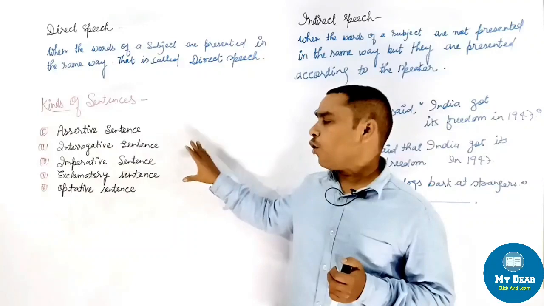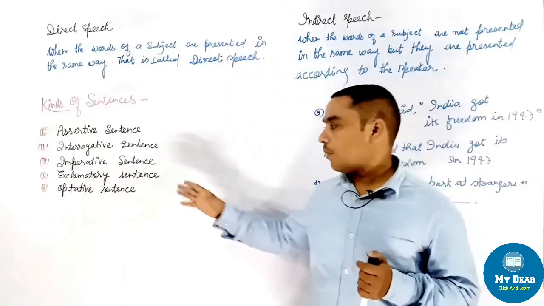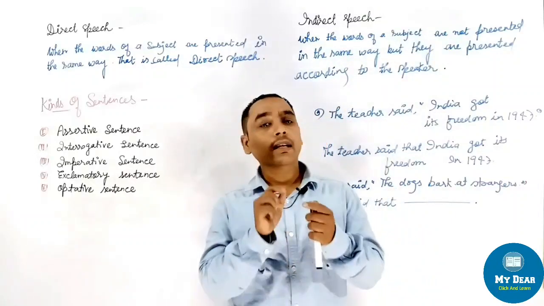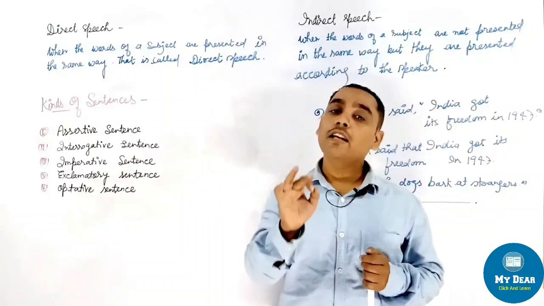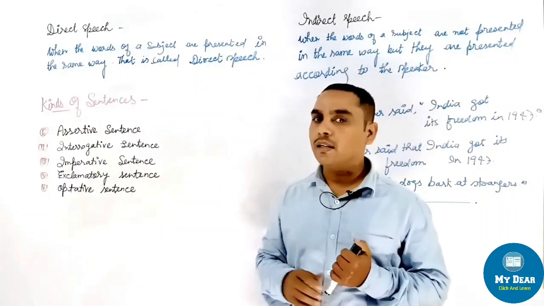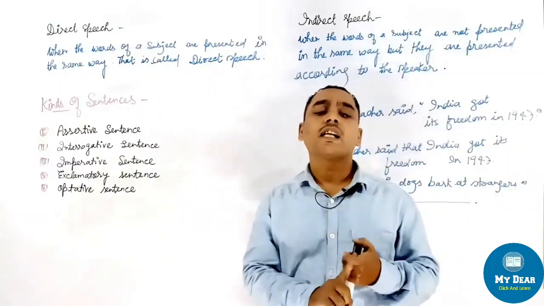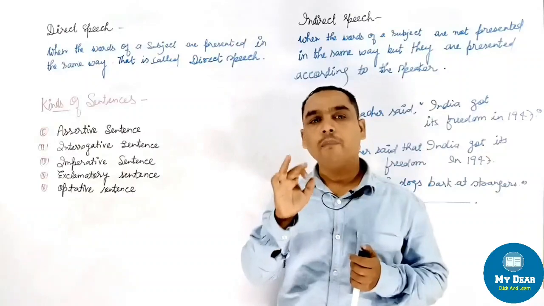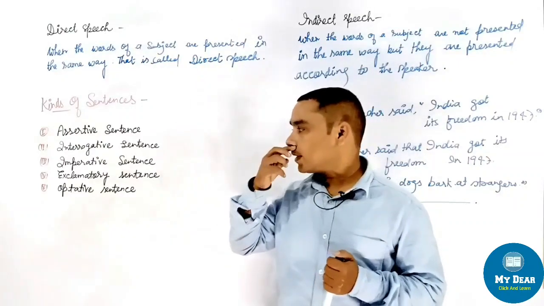First, I am telling how you can recognize them. Suppose an optative sentence may be given, and the sign of exclamation mark, the sign of interjection, is there, then it will be an optative sentence. If only the sign of exclamation mark is there, then it will be an exclamatory sentence.